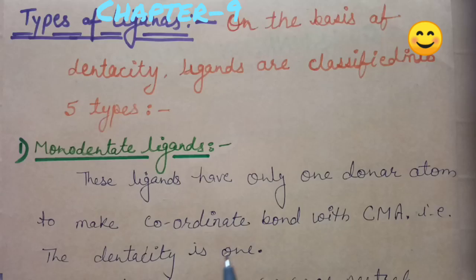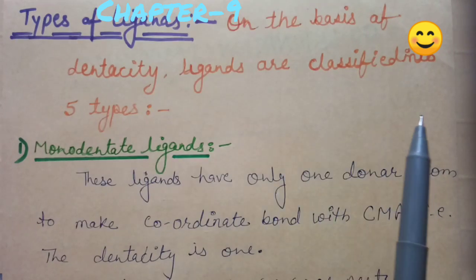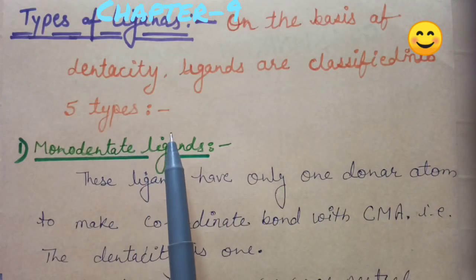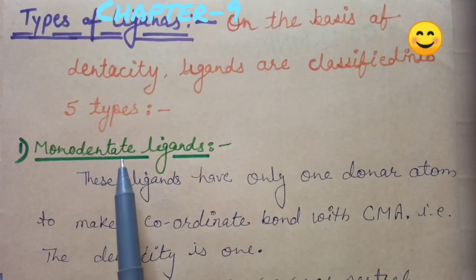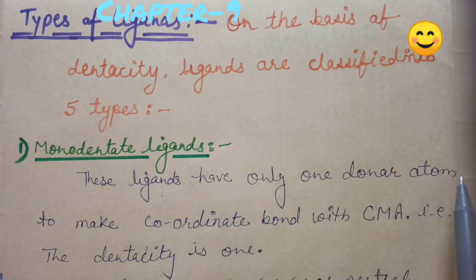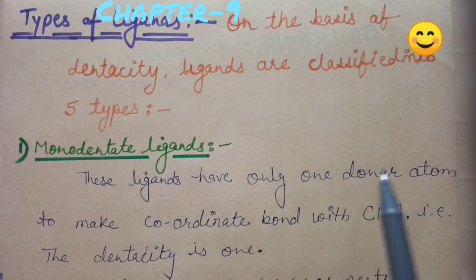We have classified all the ligands according to their denticity. On the basis of denticity, ligands are classified into 5 types. The first, number 1, is monodentate ligands. Mono means one, dentate refers to denticity. The ligands which have only one donor atom, or can make only one coordinate bond with the central metal atom, are known as monodentate ligands, meaning their denticity is only 1. They can be positive, negative, or neutral in nature.